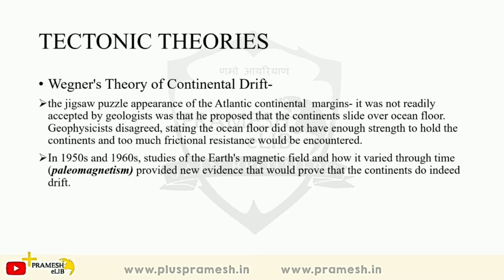But again, there were some problems with his theory, because he couldn't explain everything. He did not explain why the ocean floor was spreading. He could explain that continents were drifting apart and moving, but he couldn't explain why ocean basins were expanding, and why they couldn't have enough strength to hold the continents, and all these things. So he was not able to explain everything in the theory.